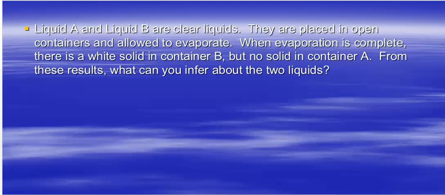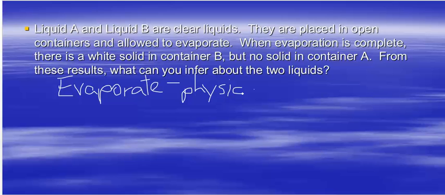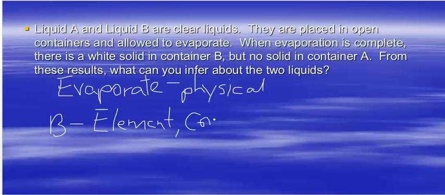All right, first of all, evaporation: when something is evaporated, that's a physical process because you're going from a liquid to a vapor. That's a physical separation, okay? So let's first look at container B because that's the first one listed here. There is a white solid in container B. Well, here are your choices: element, compound, or mixture.